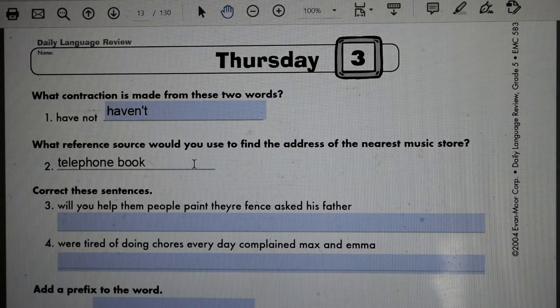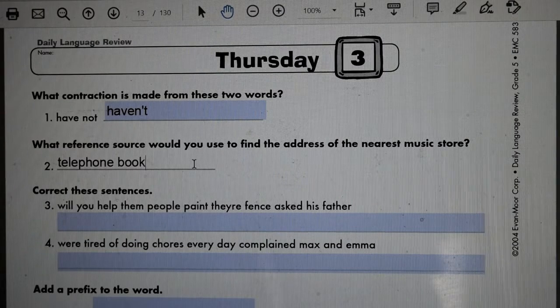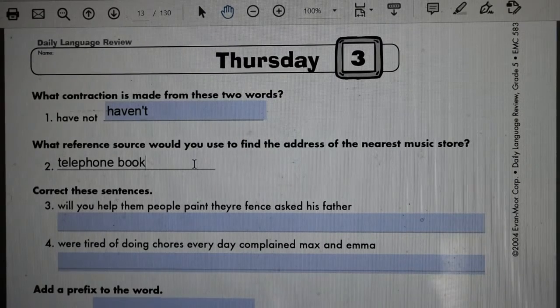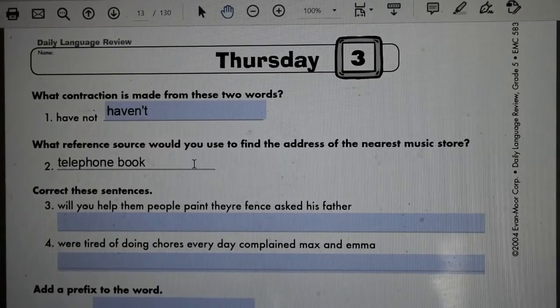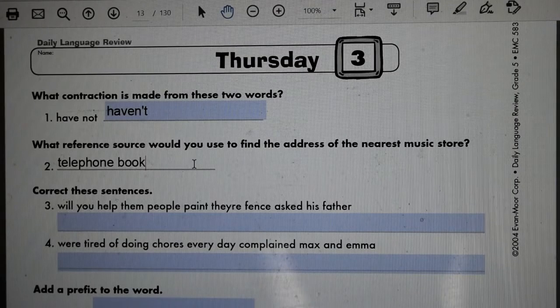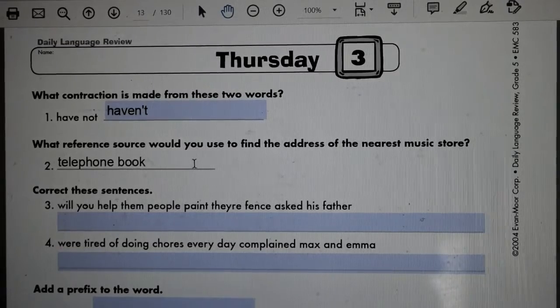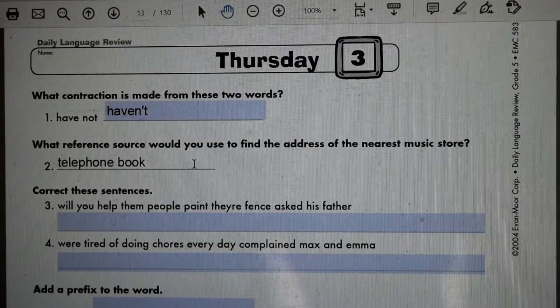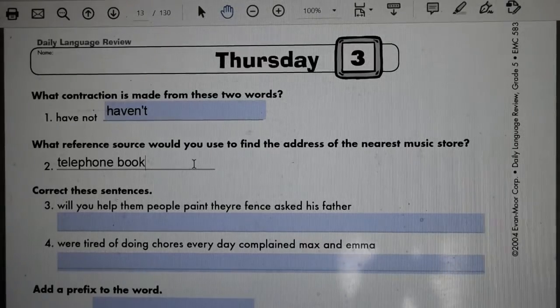The telephone book has addresses and phone numbers of people. So usually it lists the person's name and then their phone number with their address. There's a section of the phone book called the Yellow Pages, at least in America, and that's for businesses. You look up the title of the business. Usually that's not alphabetical, it's by category. So if you wanted to find music shops, you'd look up the section that says music shops. If you need to go to a grocery store, you would look up the section called grocery stores. And then your grocery store would be listed alphabetically underneath that heading. So that's how you would do that.